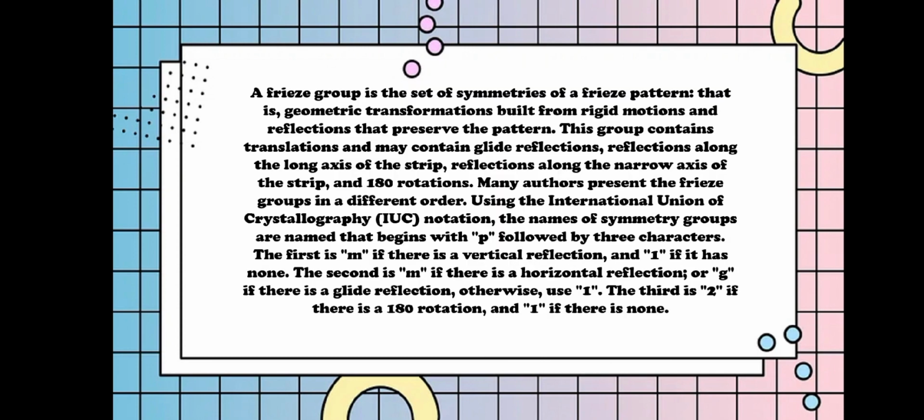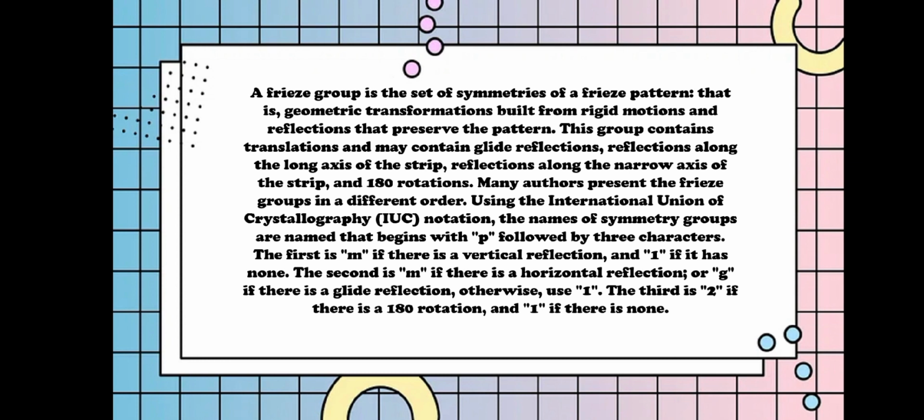A frieze group is the set of symmetries of a frieze pattern, that is, geometric transformations built from rigid motions and reflections that preserve the pattern. This group contains translations and may contain glide reflections, reflections along the long axis of the strip, reflections along the narrow axis of the strip, and 180 degree rotations.